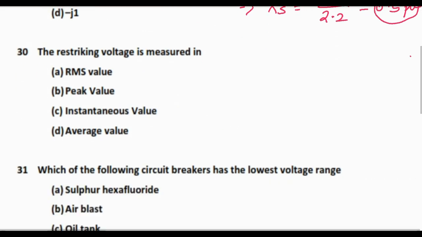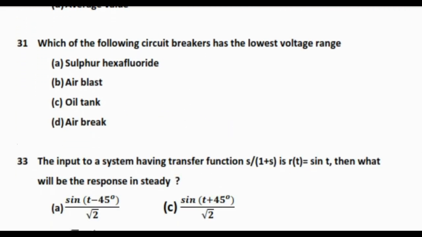Next one is, the restriking voltage is measured in RMS value, peak value, instantaneous value, average value. This is peak value. Restriking voltage is always measured in peak value. Which of the following circuit breakers has the lowest voltage range? Option A, sulfur hexafluoride SF6, option B, air blast, option C, oil tank, and option D is air break. This is air break because there is no insulator and air quenching medium provided. So this is the lowest voltage range circuit breaker.